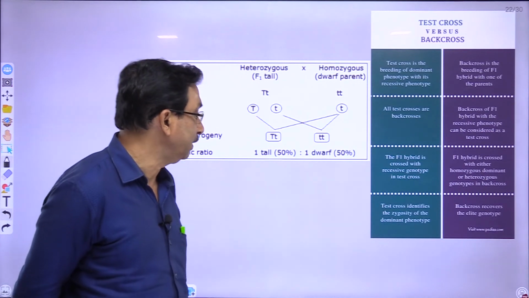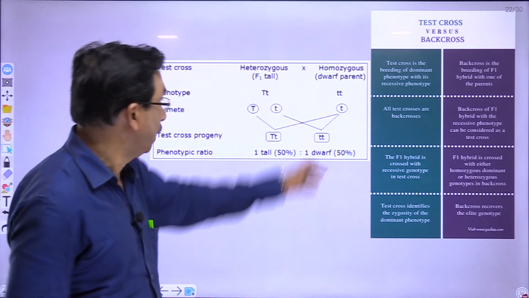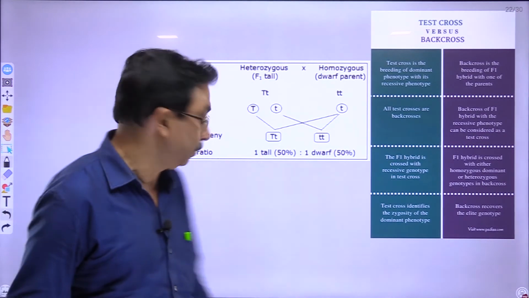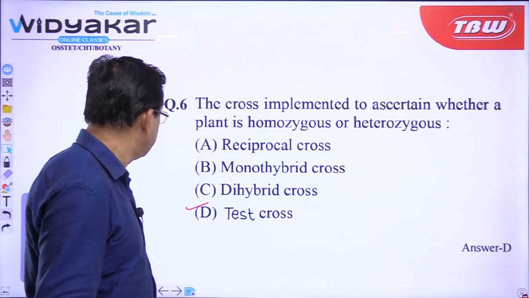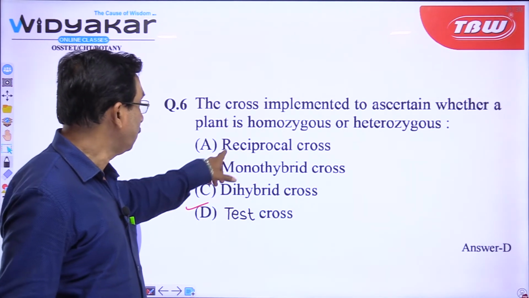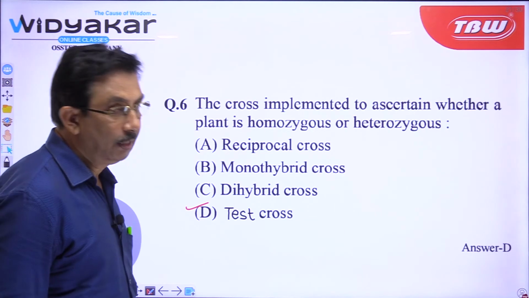Test cross identifies the zygosity of the dominant phenotype. Back cross recovers the elite genotype. So, these are the basic differences between test cross and back cross. So, naturally, here among the options, the answer will be test cross; it cannot be reciprocal cross, cannot be monohybrid cross, cannot be dihybrid cross. So, the answer is D, that is test cross.